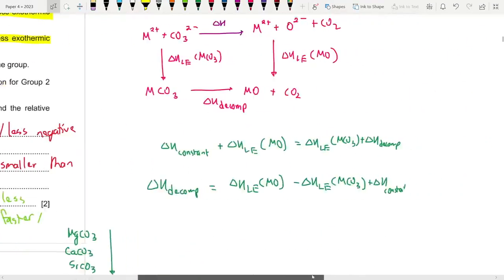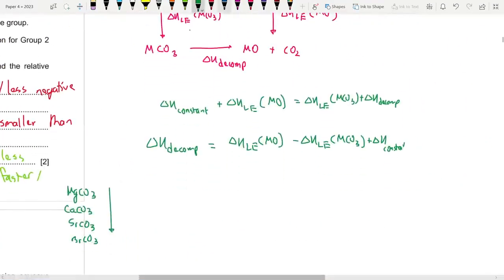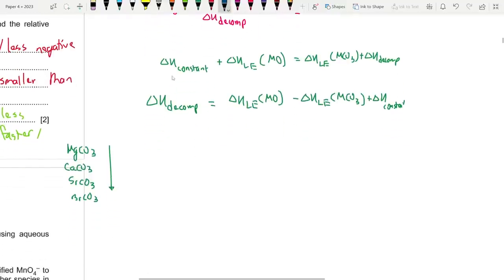So what does this exactly mean? What significance does this have? Check this. Let me draw some. This is basically the enthalpy change for decomposition, the cycle that we're going to use. So let me just write this down.